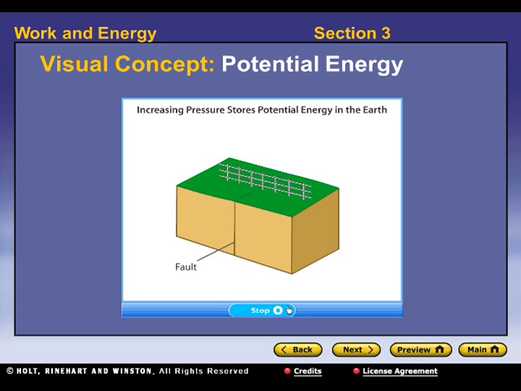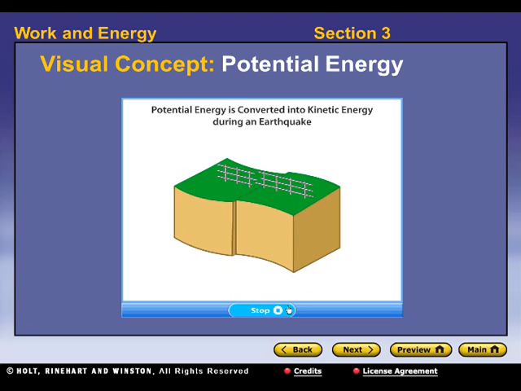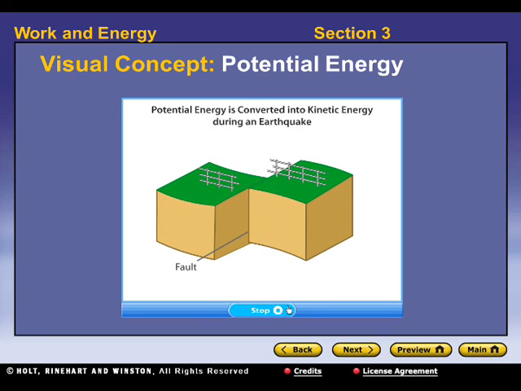There are many other forms of potential energy. A piece of wood, for example, contains chemical potential energy that can be converted into heat and light when it burns. Increasing pressure along a fault line does work on the various rock layers and increases the potential energy along the line. This energy is released during an earthquake.